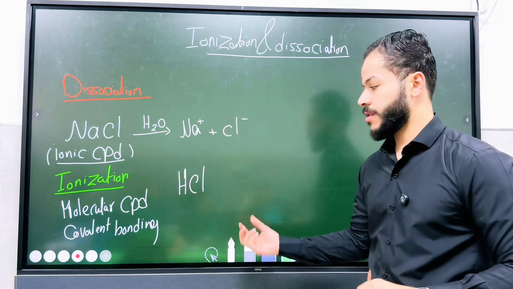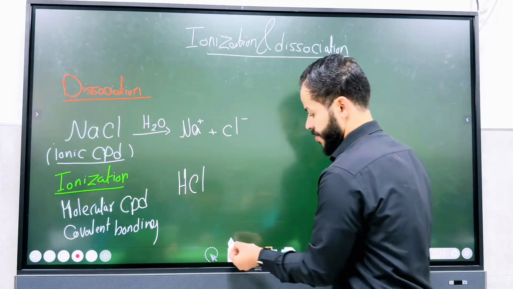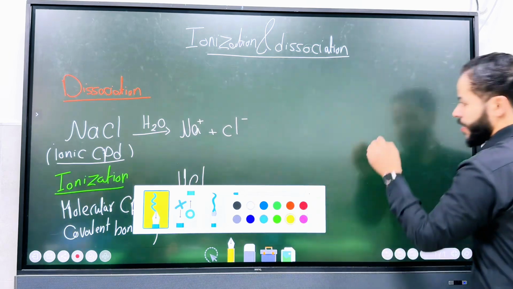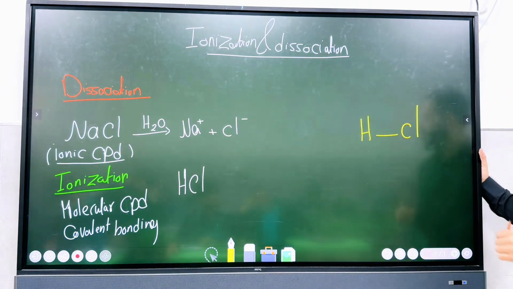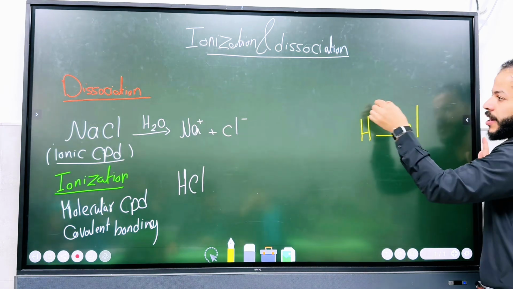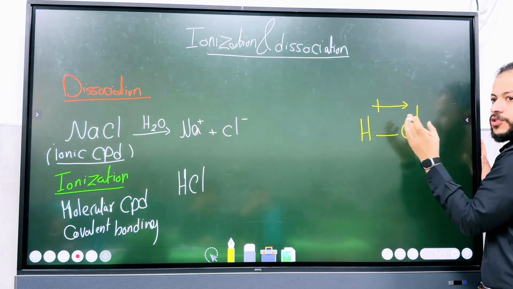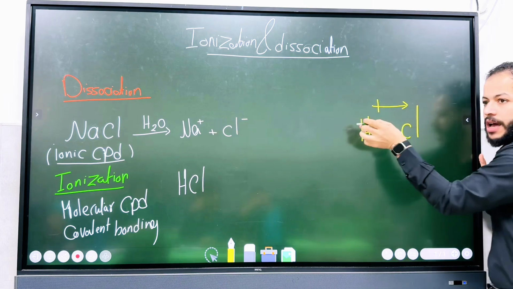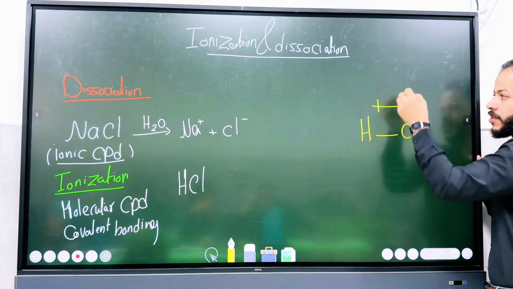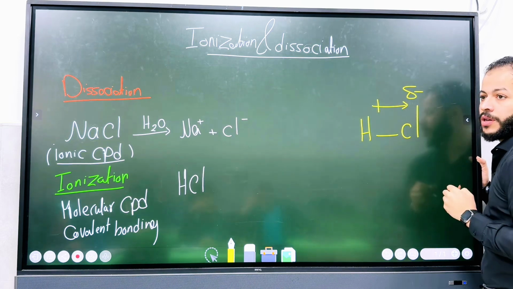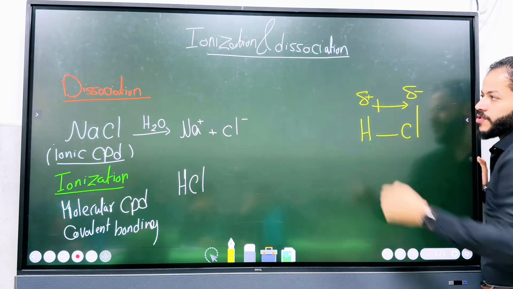If you remember, guys, is it a polar or non-polar compound? Here is the H, low electronegativity. Here is the Cl, high electronegativity. So there is a dipole, because the chlorine atom pulls the electrons of the shared pair toward itself.